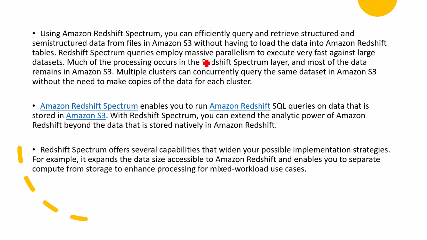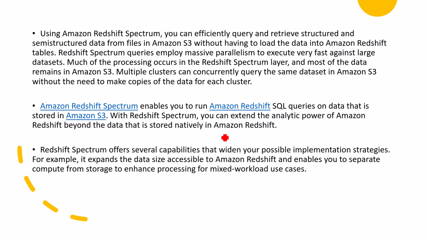Redshift Spectrum queries employ massive parallelism to execute very fast against large data sets. We were talking about petabyte-size data, so yes, of course, Redshift Spectrum can be used. Much of the processing occurs in the Redshift Spectrum layer, and most of the data remains in Amazon S3. Multiple clusters can concurrently query the same data set in Amazon S3 without the need to make copies of the data for each cluster. So this is more detail about Amazon Redshift Spectrum.